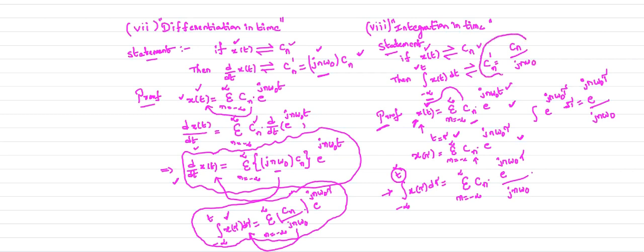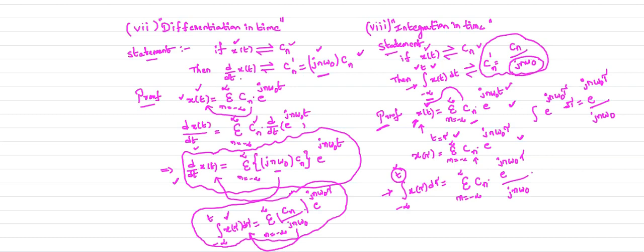That is your complex exponential Fourier series coefficient of your signal, the integral of x of t dt up to the time t. So when you perform the integration of your input signal, your complex exponential Fourier series coefficient is divided by a factor of jn omega naught.